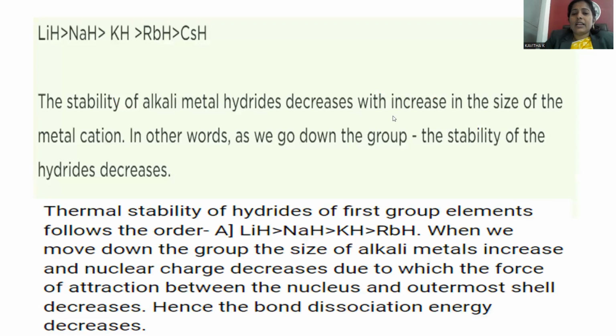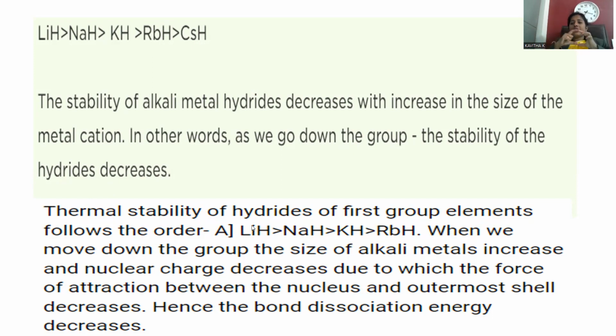The stability of alkali metal hydrides decreases with increasing size of the metal cation. As the metal cation size increases, its metal hydride stability decreases. Lithium hydride is more stable in comparison to rubidium hydride. This is because of nuclear charge. Compared to lithium, rubidium has higher nuclear charge. More protons will be there in the central nucleus, so the nuclear pull is more. Rubidium will be loosely bonded with hydrogen.